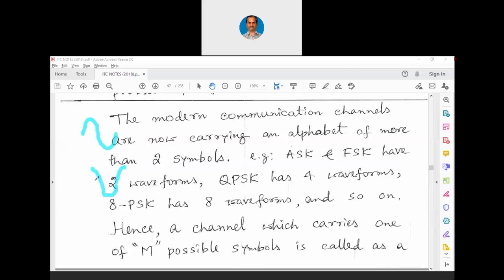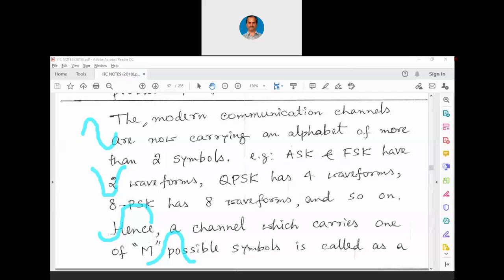Okay, this is one waveform, with a 90-degree phase shift. Now you can have one more waveform like this. Then you can have one more waveform like this. Now this is a complete one cycle, a 360-degree cycle, with each waveform 90 degrees phase shifted from the previous one. You can see that the first one and the third one will have a 180-degree phase shift. And then the fourth one again has a 90-degree phase shift with the previous one. This way we can have 4 waveforms.